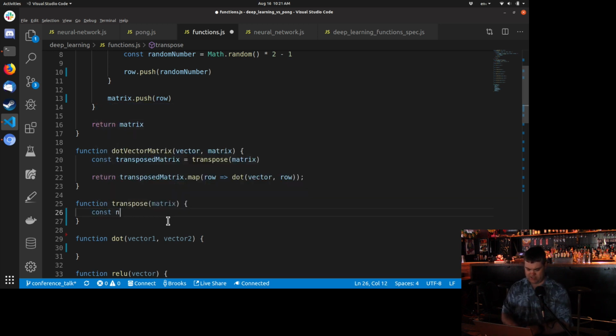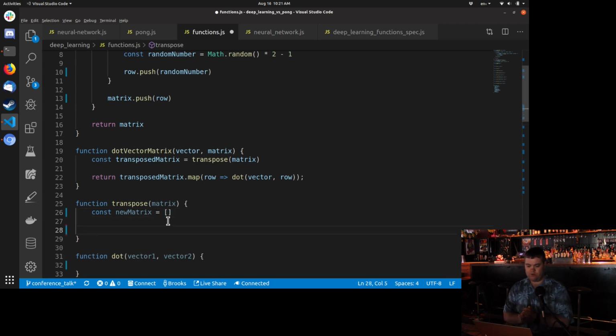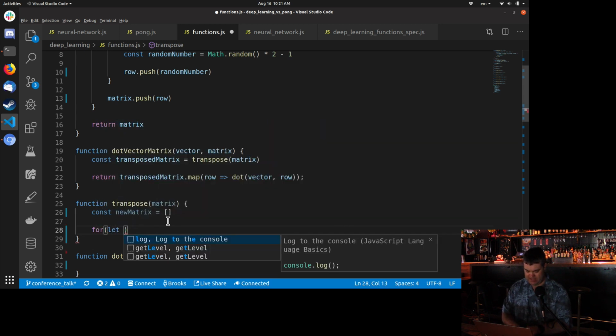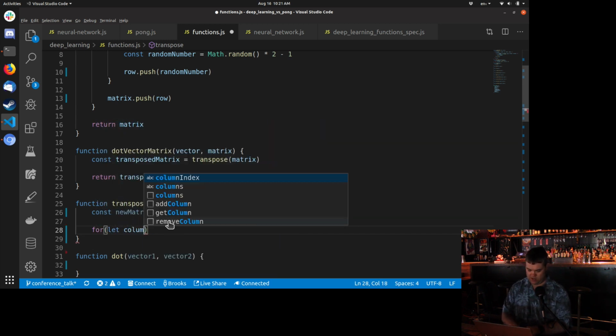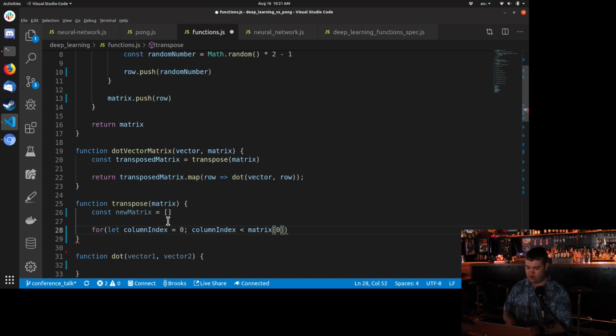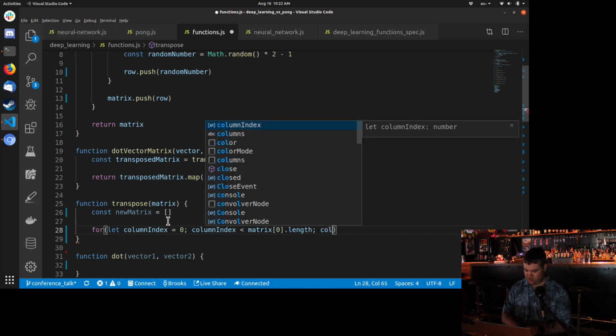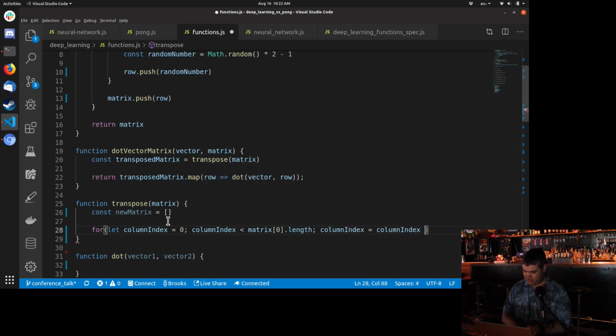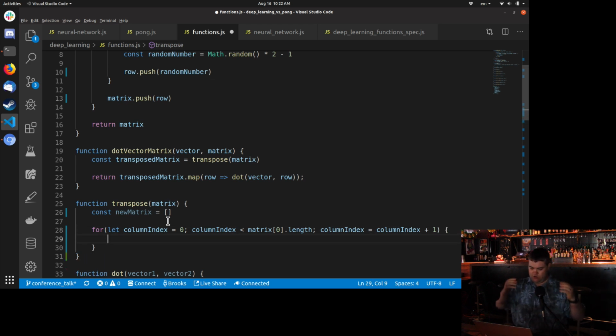We're going to do const new matrix equals empty array. We're going to loop through the columns first. So for, what is this? This is column index equals 0. Column index is less than matrix, so the first column in a matrix, and that length, and then column index equals column index plus 1. All right. So now we're going through each of the columns, and now we want to go through each row.